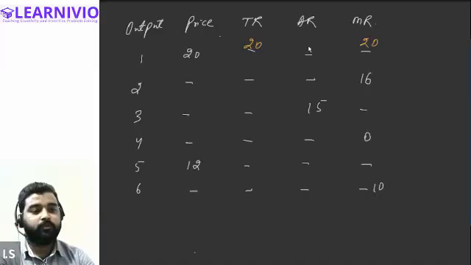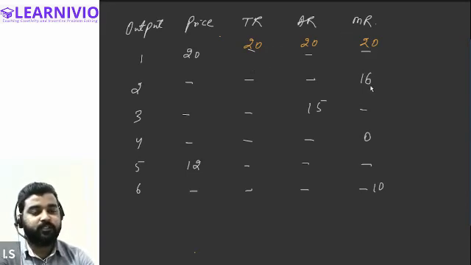Now average revenue, as I told you, is always equal to the price of the commodity. So as the price is given as 20 in the question, we are not required to find out the average revenue. So 20 will be the average revenue. One more thing you can understand from this point is that average revenue, marginal revenue, and total revenue, all of these values are the same at the first unit of output. It always remains the same at the first unit of output.